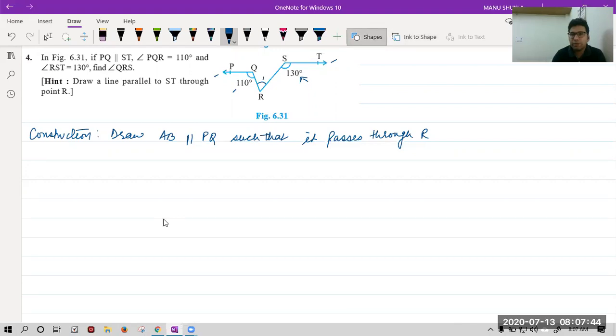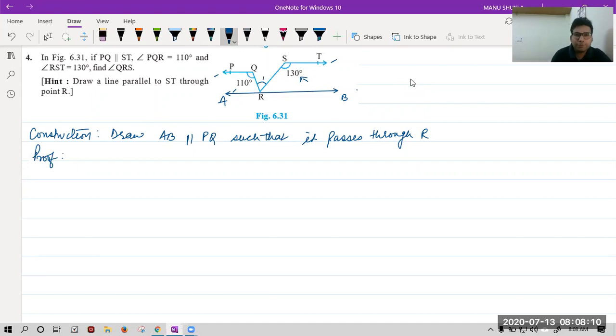So let's make it like this. I will name it A, B. Now let's start with the proof. Actually it is not a proof, but I still write proof, because here you have to find only; it is a solution, so no issue if you write proof also.